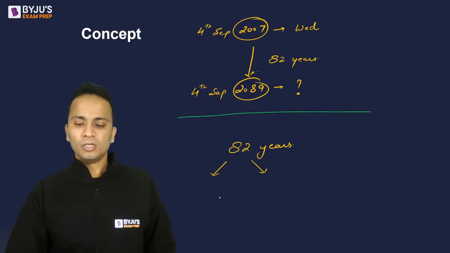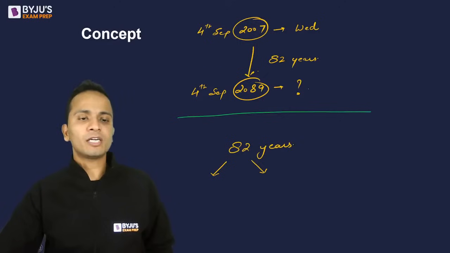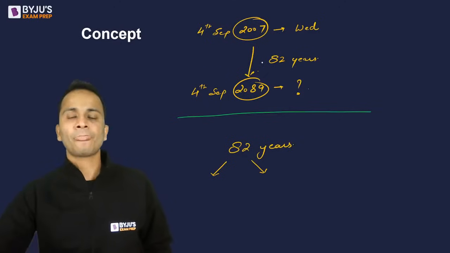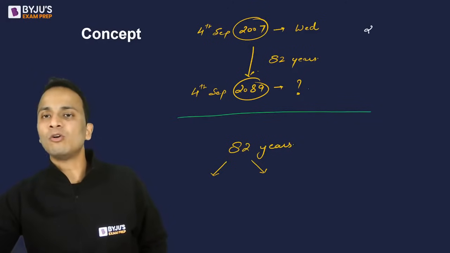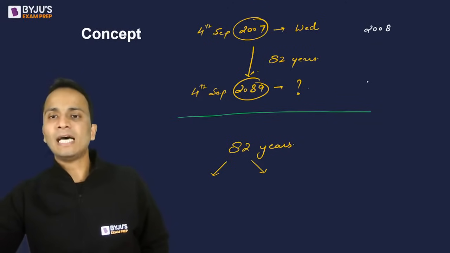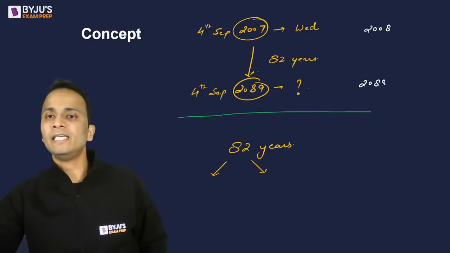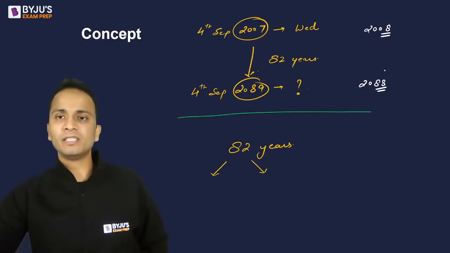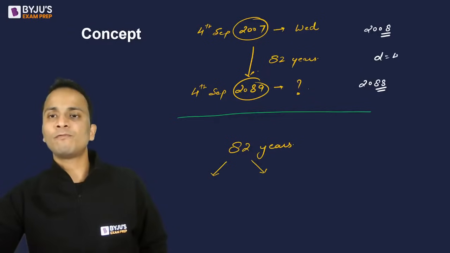So normally you can use the concept of arithmetic progression. The first leap year will be 2008 and the last leap year will be 2088. So the first term will be this and the last term will be this, with a common difference of 4.